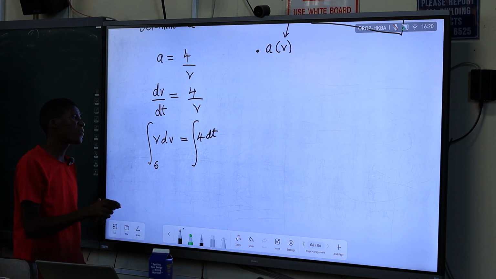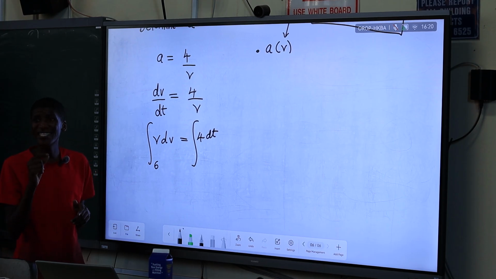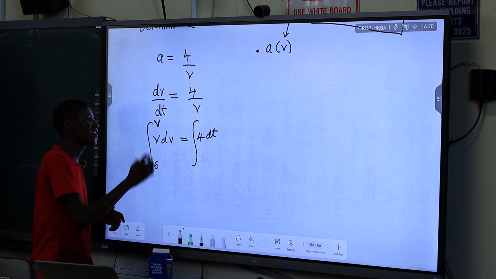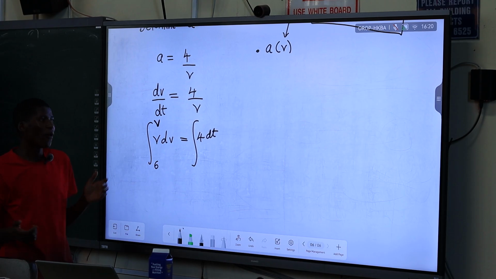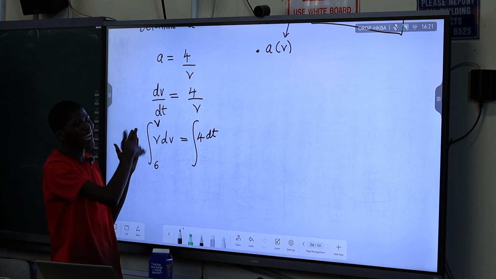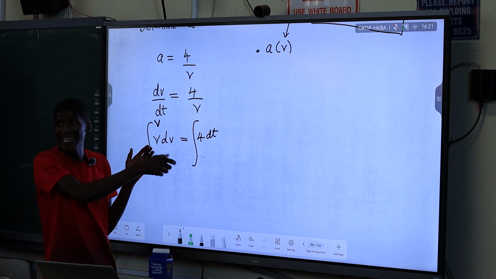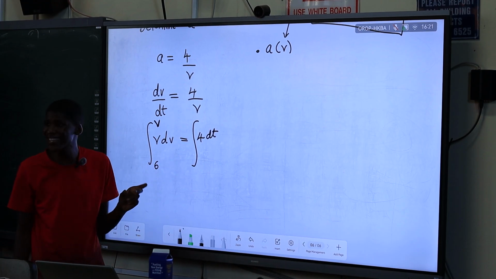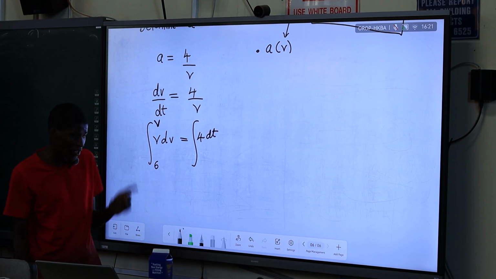What velocity are we looking for? The velocity when the time is 3 seconds. That's the velocity that we're looking for. We don't know it, that's our unknown. Let's just call it v. We must have a correspondence on the other side of the equal sign, so let's implement the same thing on the other integral, such that there is a correspondence.